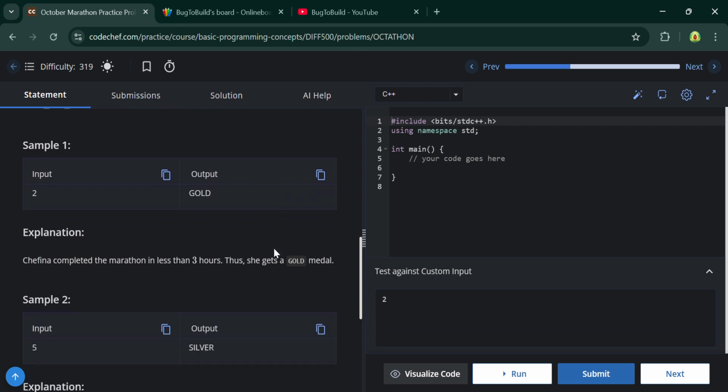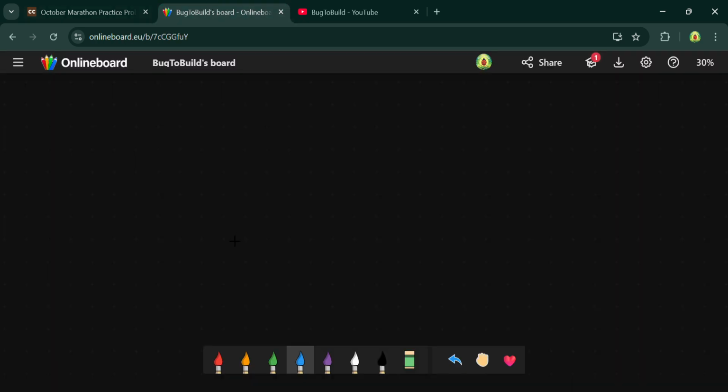Okay, so let's take an example here. x is given.